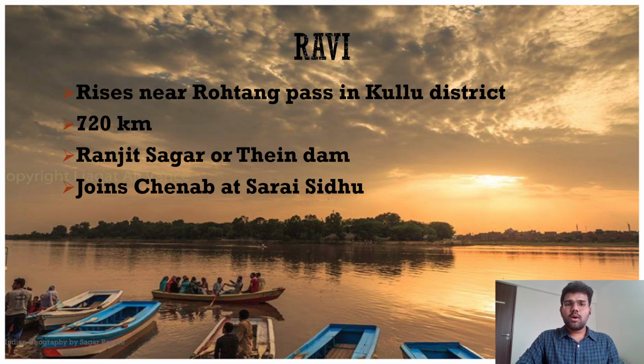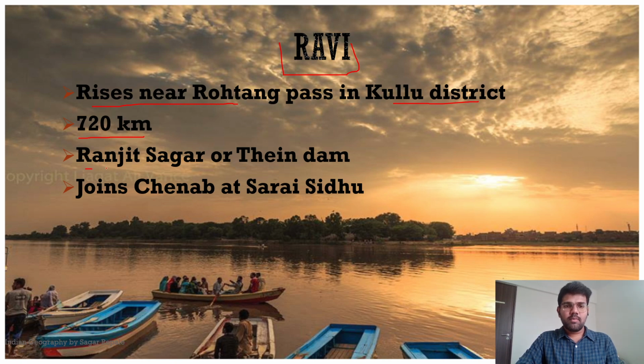Next, let us talk about the Ravi. The Ravi river rises near the Rohtang Pass in Kullu district. Rohtang is a pass in the Lesser Himalayas. We will talk about it in the Himachal section. It rises near the Rohtang Pass in the Kullu district, and the length is 720 kilometers.